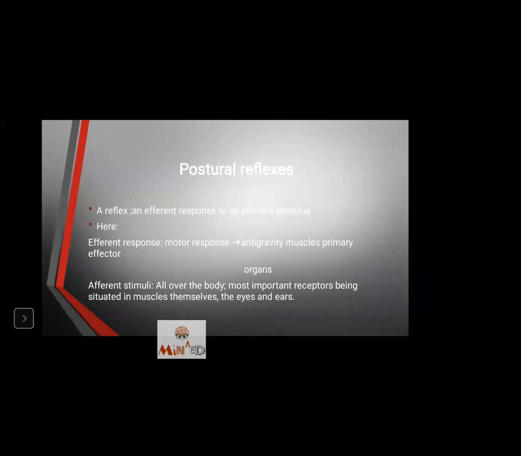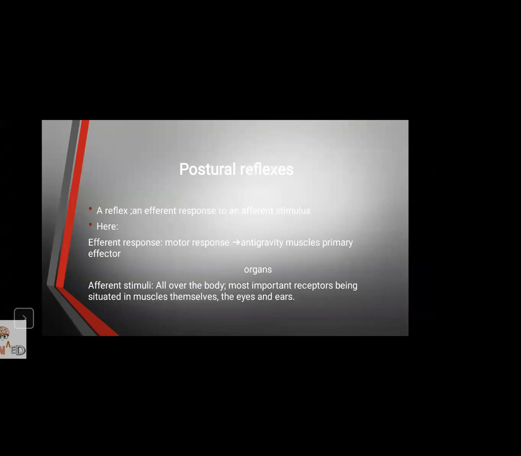Now, an afferent stimulus means a stimulus that will be placed on a muscle. Now, that will have an effect. That effect is the efferent response to that stimulus. Here, the efferent response is a motor response. The anti-gravity muscles are the primary effector organs.